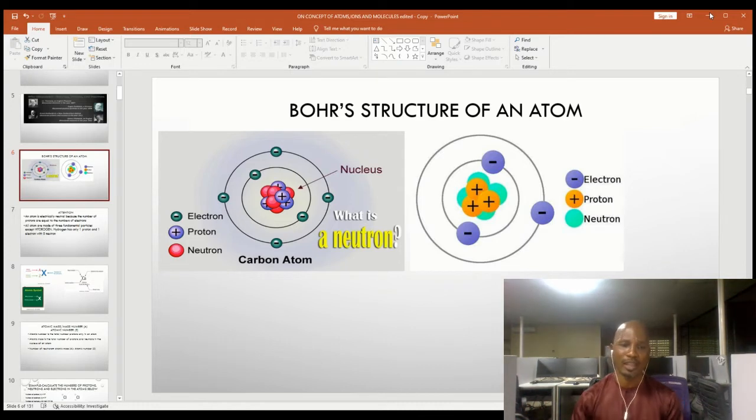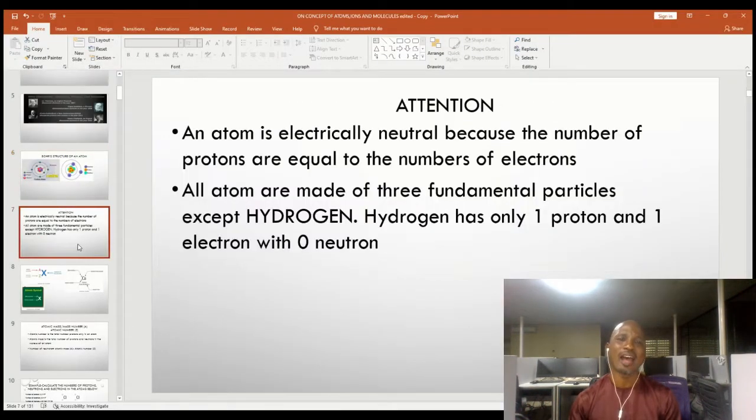My wonderful student, I would like to draw your attention to a very important fact, and this fact is that an atom is electrically neutral. And why is the atom electrically neutral? Because the number of protons is equal to the number of electrons.